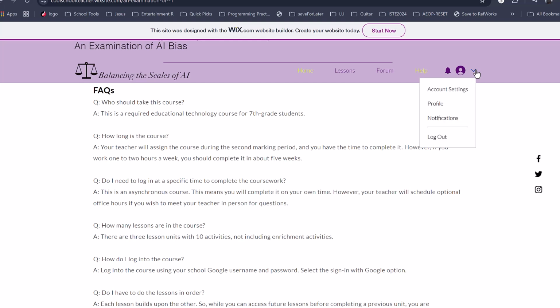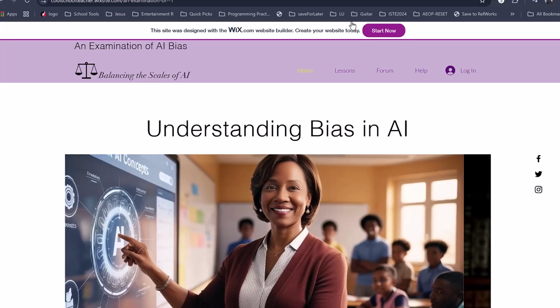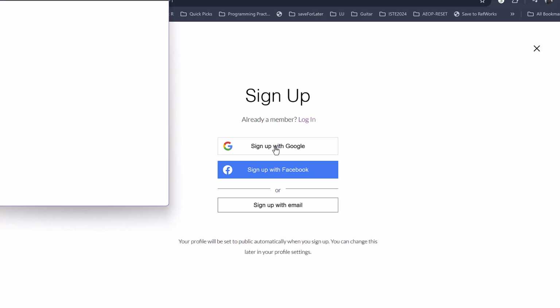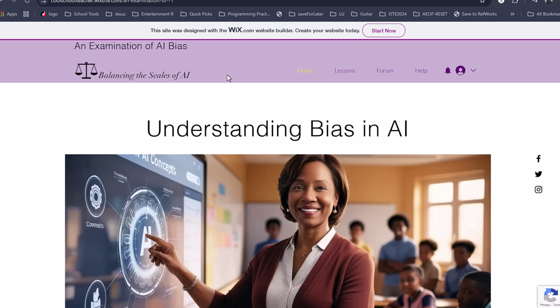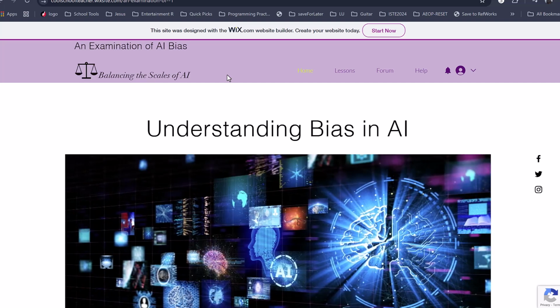For this, students will be able to log in with their Google information. So if I were to click on Login and click Sign in with Google, it signs me in with Google. And that is an examination of AI bias, balancing the scales of AI.